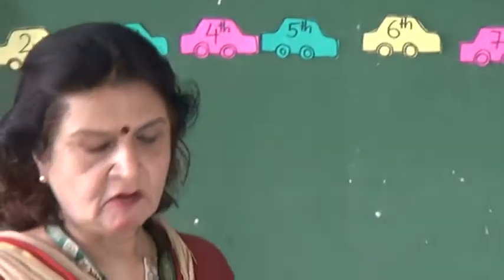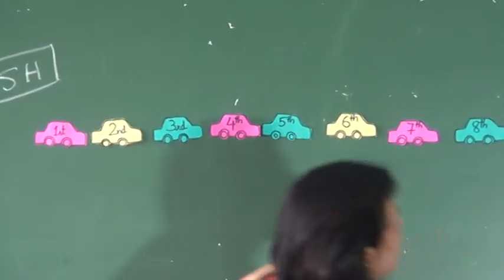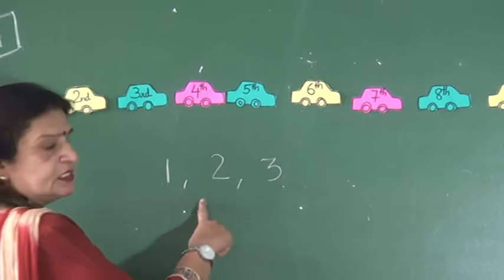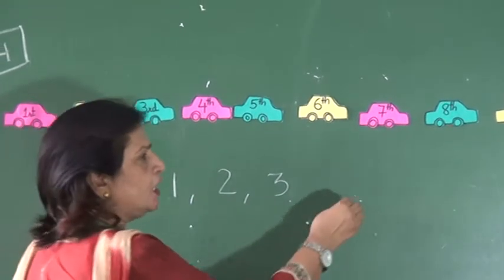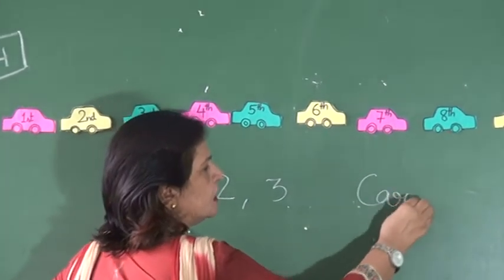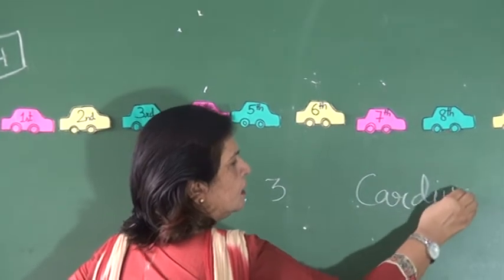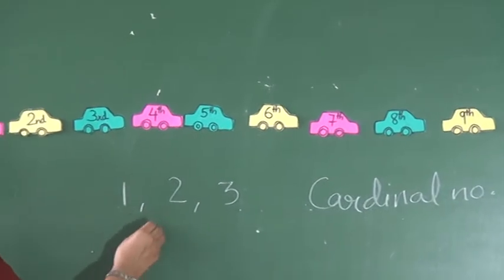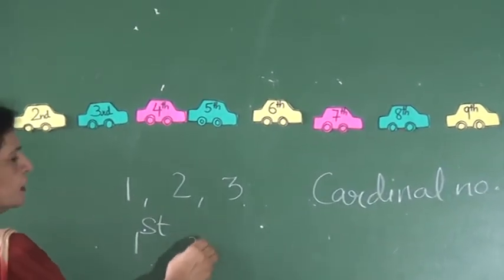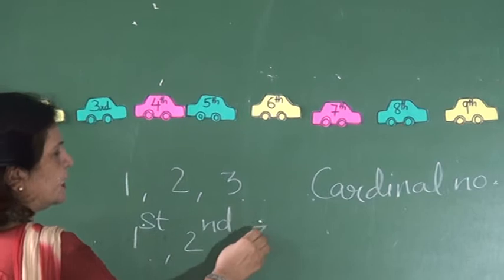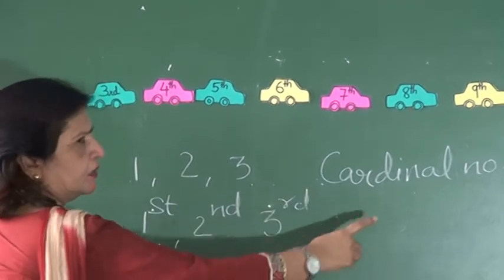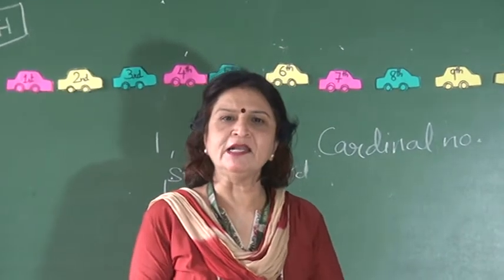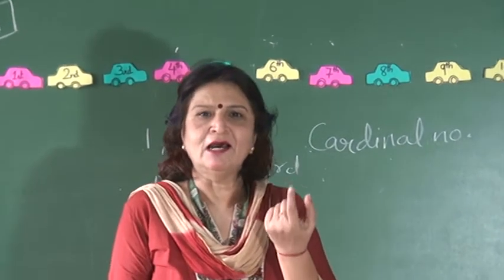If you write 1, 2, 3 this way, this is not an ordinal number. These are called cardinal numbers. But when you write first, second, third, these are called ordinal numbers. Where do you use ordinal numbers in day-to-day life, children? I'll tell you a very common example.